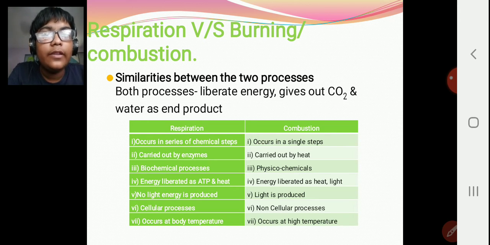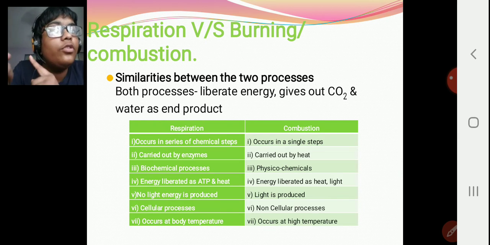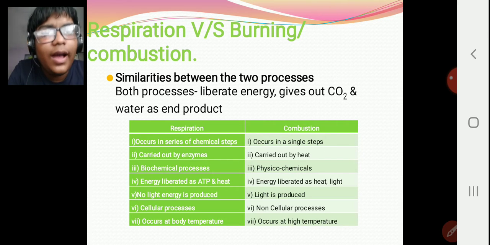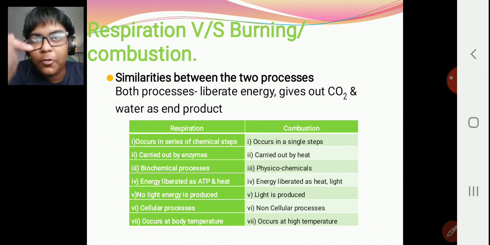Now, respiration is a cellular process. Every single cell respires. But combustion is a non-cellular process. Respiration occurs at body temperature only. If it's too cold, the body will die, and if it's too hot, the body will die.